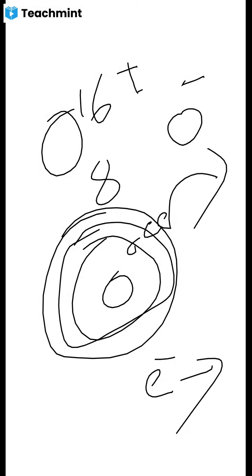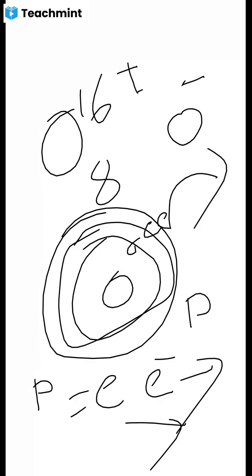Protons, right. Initially the proton and electron counts are the same. Now I am taking one electron out. Then which will be more? Protons will be more. So the atom becomes what now? It becomes a positively charged material. Clear? Understood? By removing one electron from the atom, it becomes a positively charged particle.